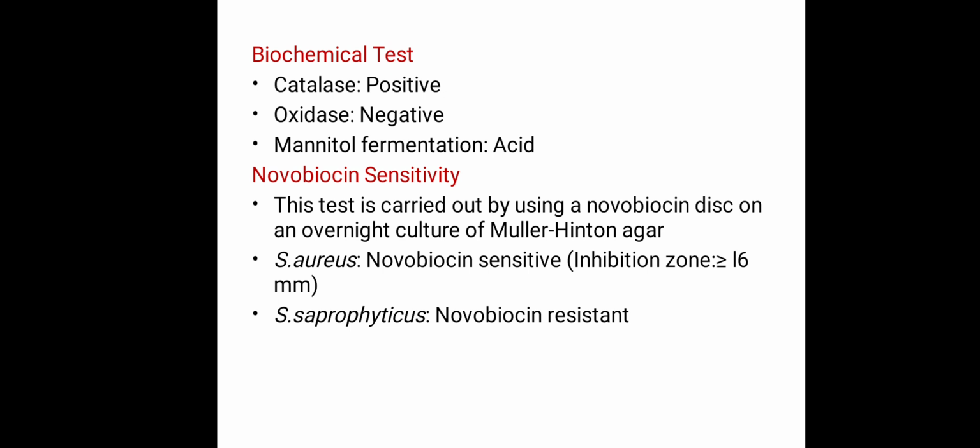If it is Staph aureus, it will be novobiocin sensitive. I mean, the zone of inhibition will be more than or equal to 16 millimeters in size. If it is Staphylococcus saprophyticus, it will be novobiocin resistant. Staph aureus will be novobiocin sensitive. Staph saprophyticus will be novobiocin resistant.